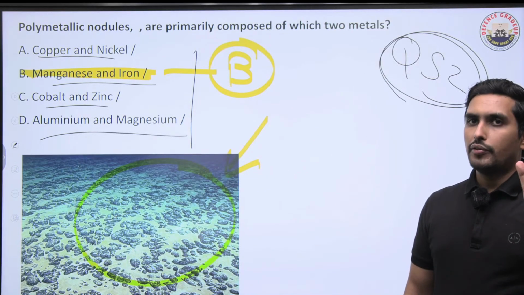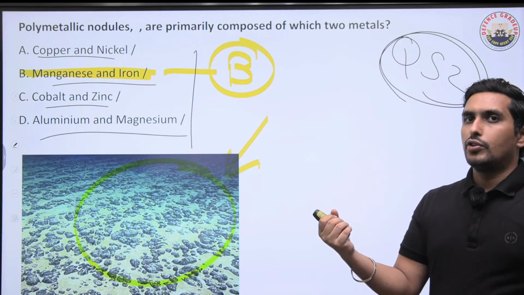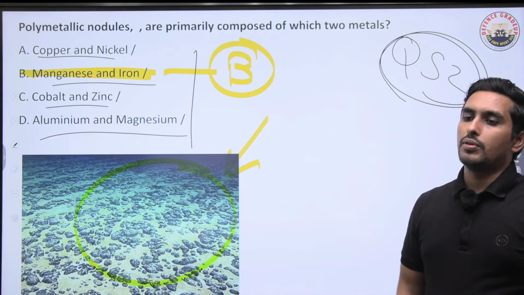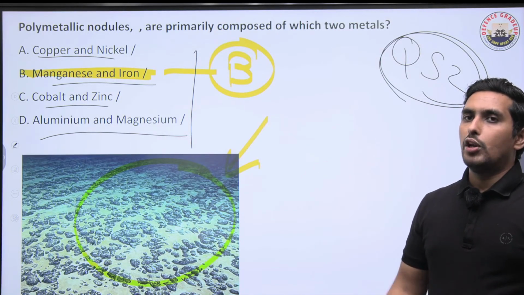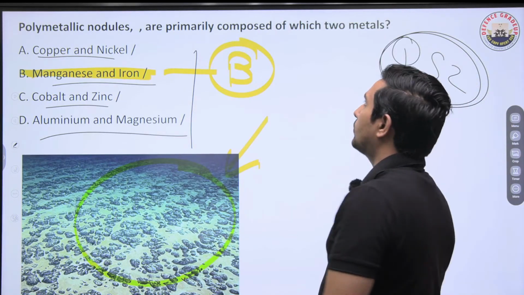So 25 to 30% is manganese, of course, and some bit of iron is also there. So if we talk about 50% of the content, that is manganese and iron. Very, very important this is. So remember, polymetallic nodules are these. Got it? So that was question number 52.